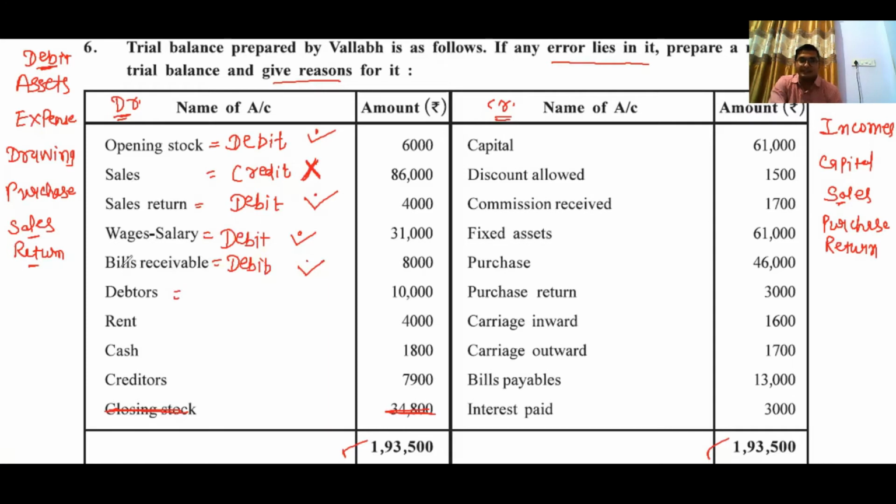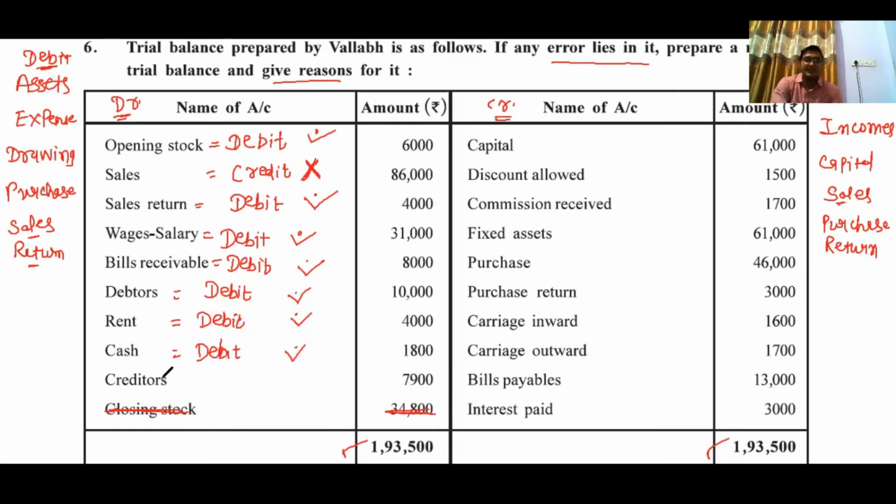Debtors are our asset, recorded on the debit side, and also given on the debit side, so it is correct. Rent is an expense, so it is recorded on the debit side, correct entry. Cash is our asset, recorded on the debit side, correct entry.